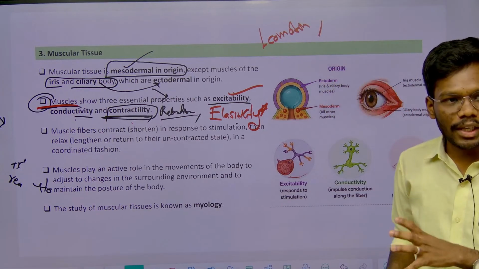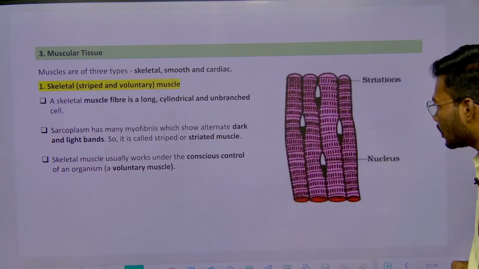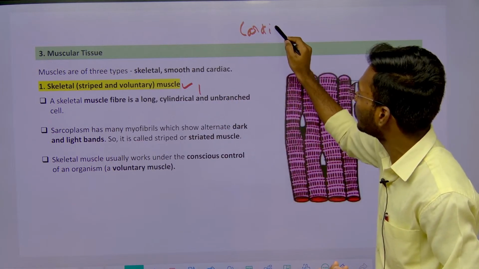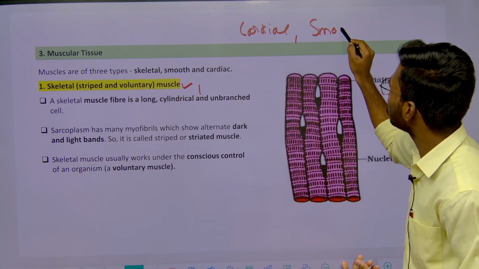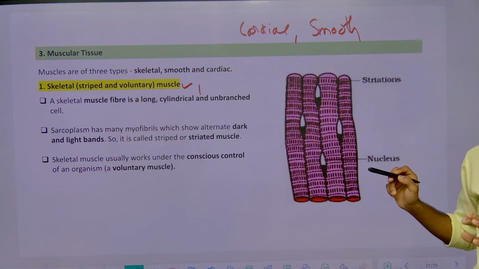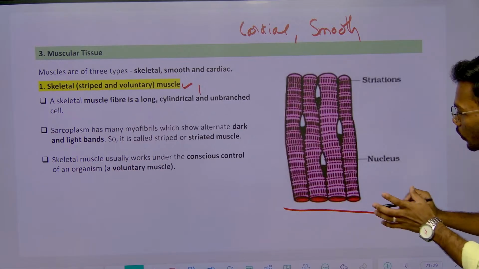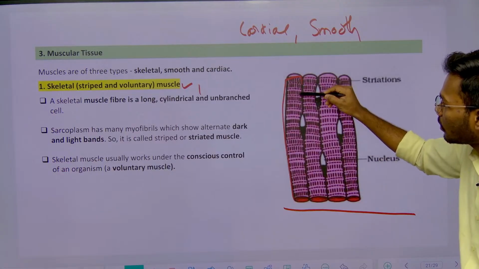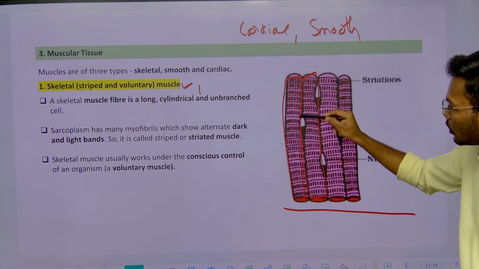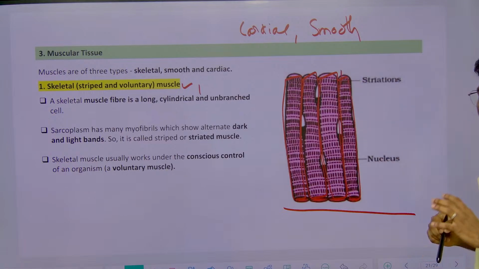But here you need to know what the different types of muscles are. We have three different types of muscle. One is skeletal muscle, another is cardiac muscle, another is smooth muscle. You need to know about these only. Just three types were mentioned in NCERT. For example, if you take skeletal muscle, if you see the structure, it is long, cylindrical, and it is unbranched. With the help of a diagram you need to understand. So it is a long, cylindrical, unbranched cell.